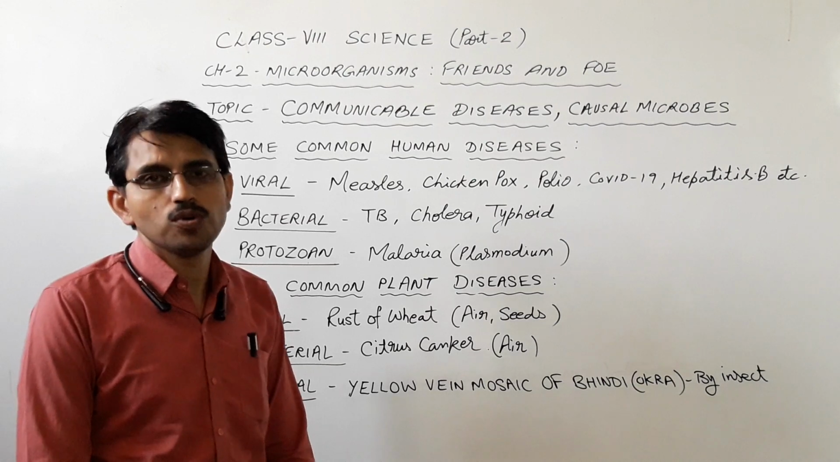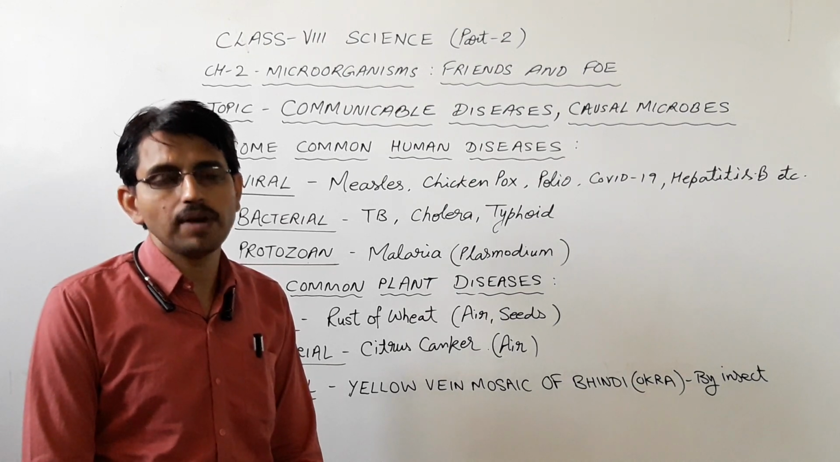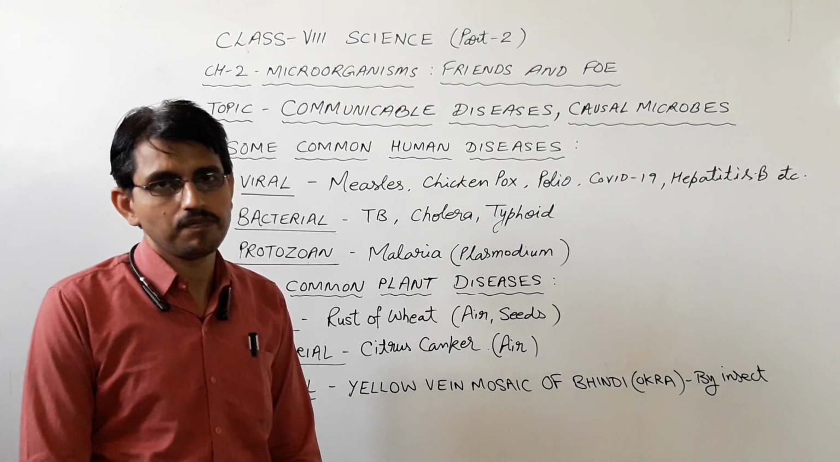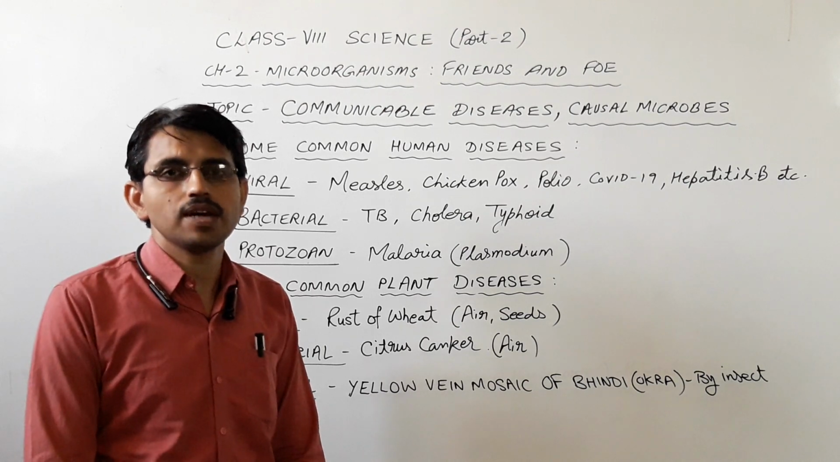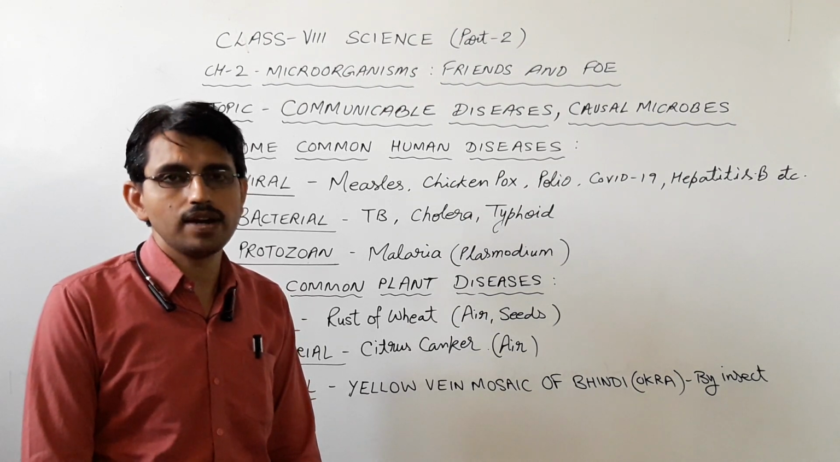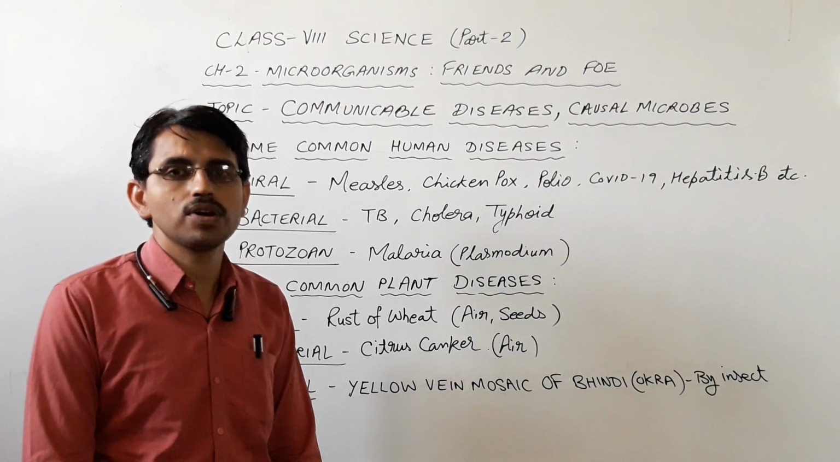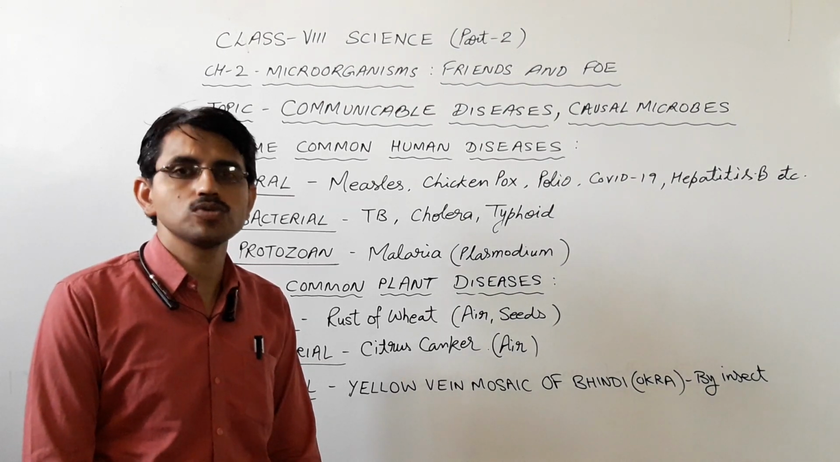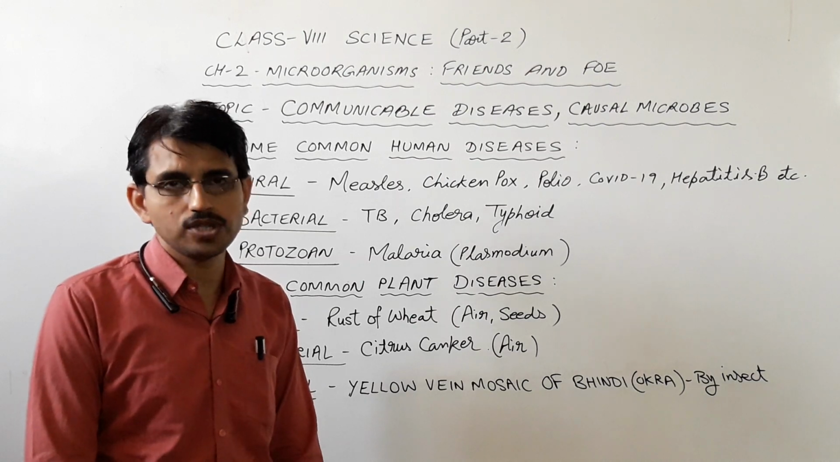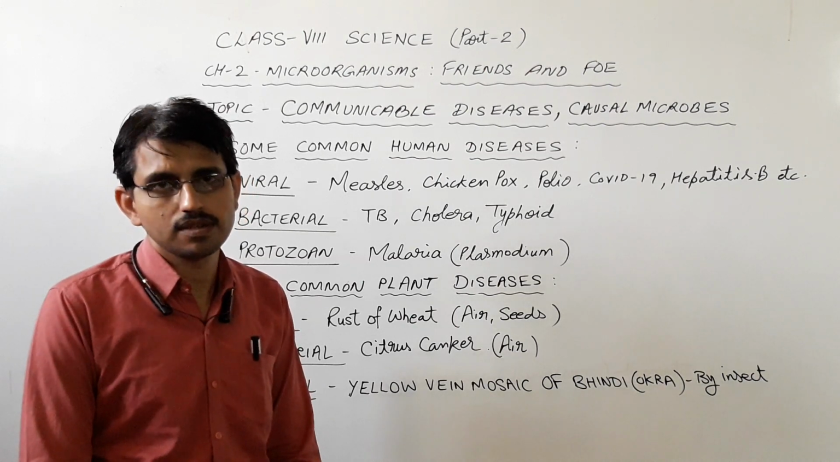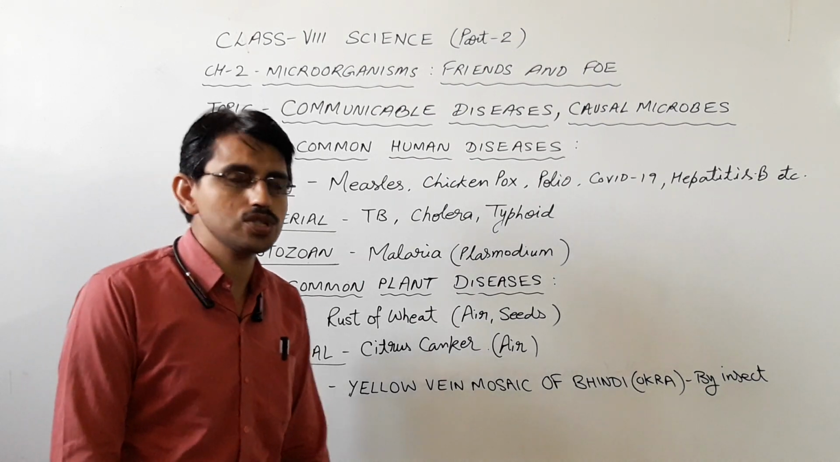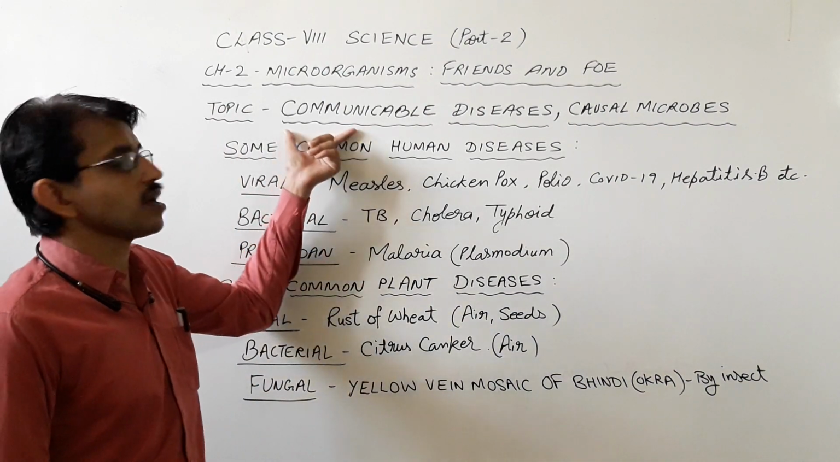This is part 2 of chapter 2, class 8 science, Microorganisms: Friends and Foe. In the previous video you must have learnt about different types of friendly and foe microorganisms. In this video we will talk about communicable diseases, their causal organisms, mode of transmission and preventive measures. So let's start with the discussion of communicable diseases.